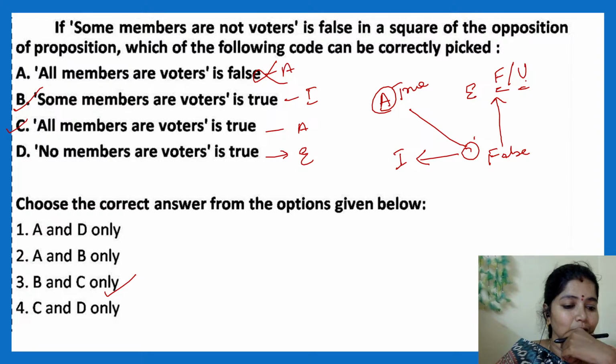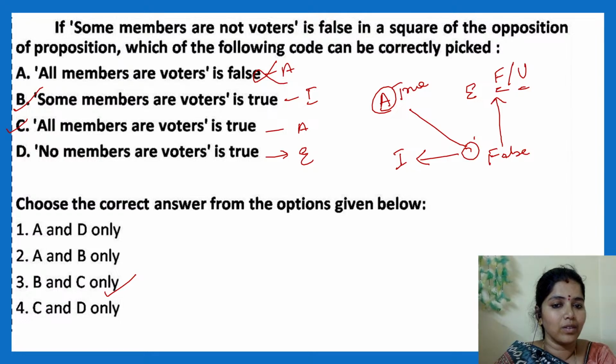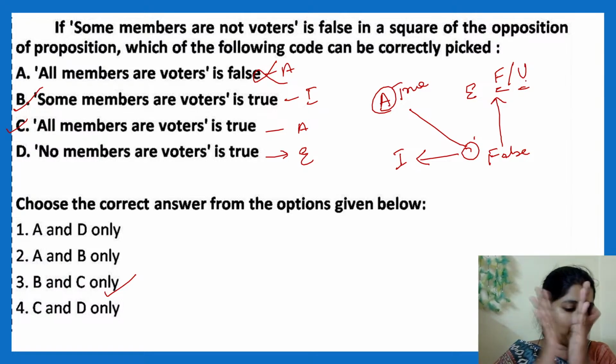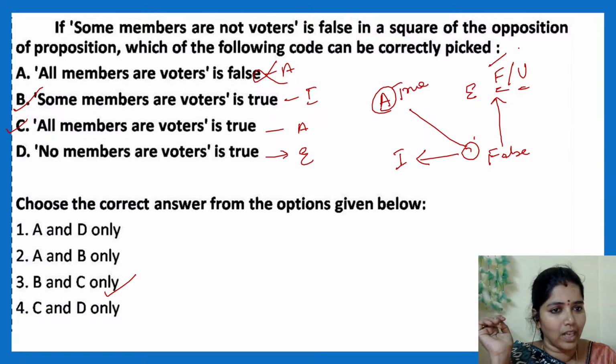Waiting for the answer. False or undetermined? Be clear. When it is false, down. False or undetermined? False. Very good. It's undetermined.